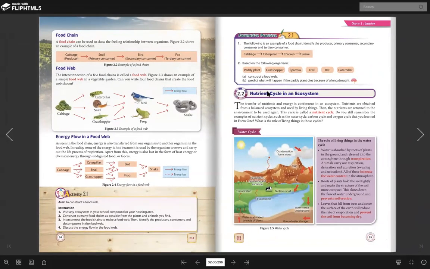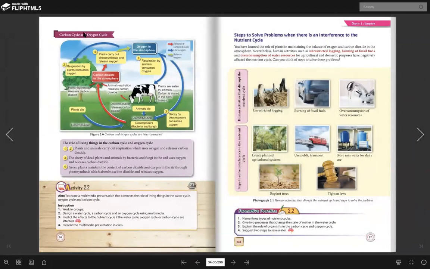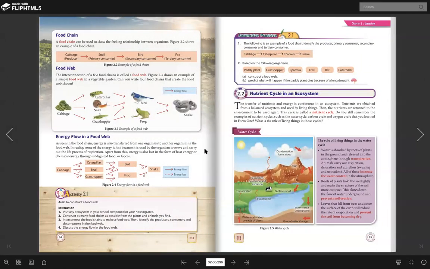The first one we are going to touch is the nutrient cycle. In the nutrient cycle in ecosystem, there are three examples. The first one is the water cycle, then we have the carbon cycle, and the last one is the oxygen cycle. So we study the water cycle first.